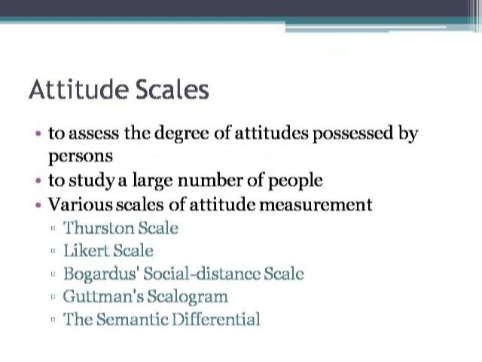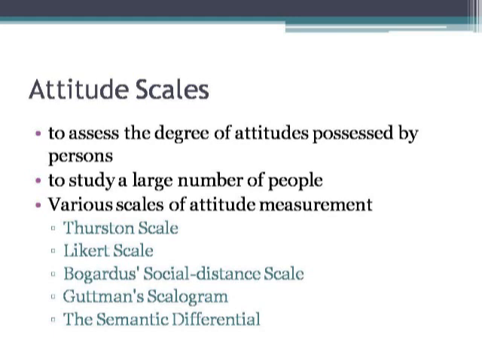The scales we are going to talk about today were developed to measure attitude, but as I have already said, these scales are now used to measure several kinds of psychological attributes beyond attitude, and that is why knowledge about these scales is necessary. These scales help us study a large number of people.